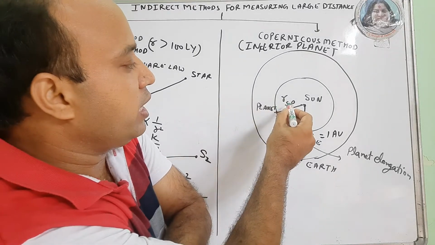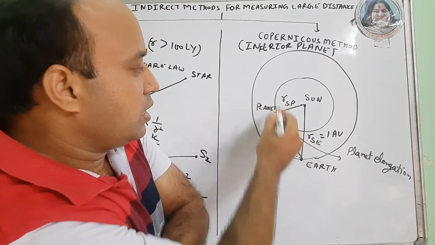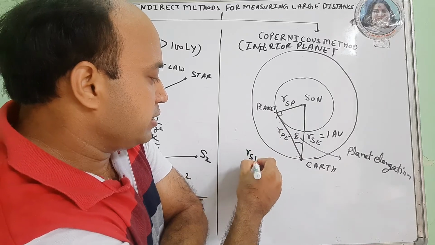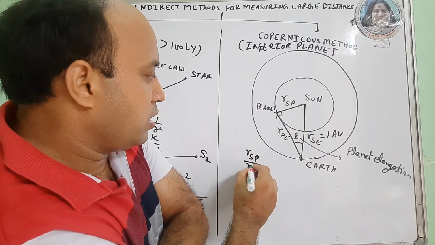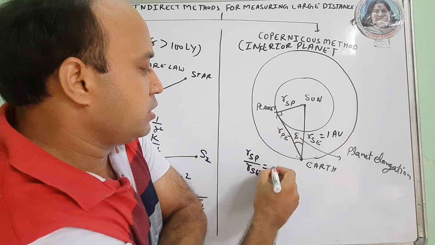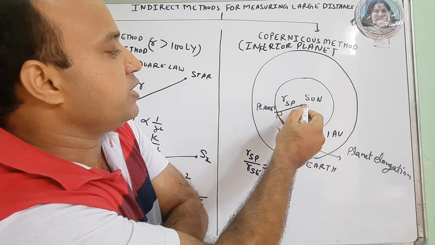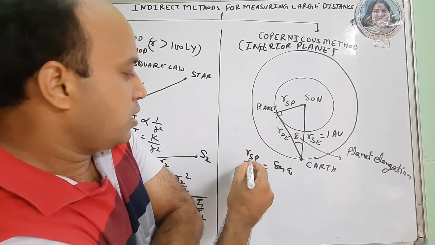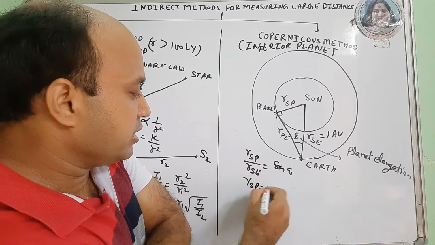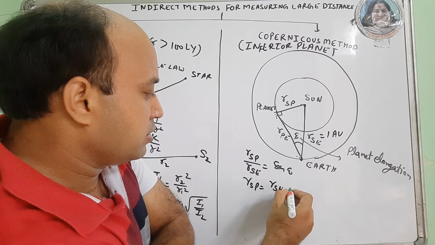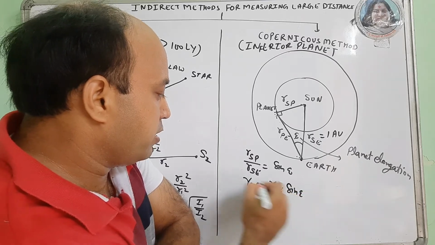If I take the formula RSP upon RSE, it becomes sine epsilon. So the distance between the sun and the planet is R sun-earth into sine epsilon.